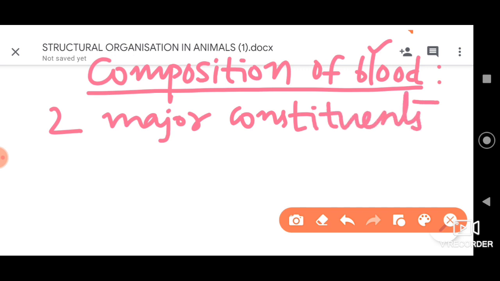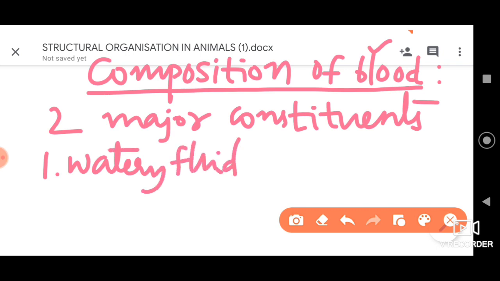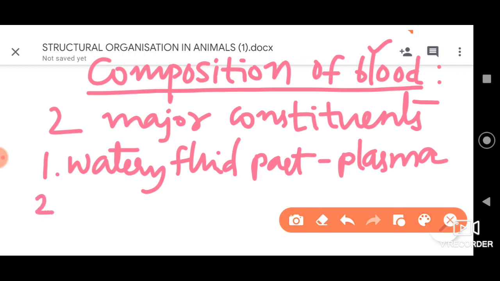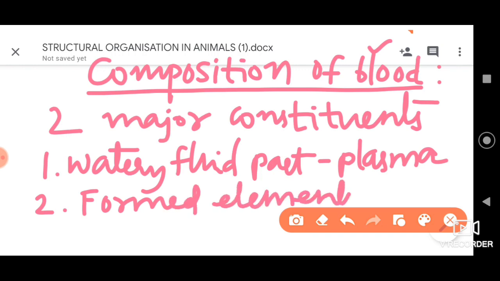So here the two major constituents are, the first one, we have the watery fluid part, we call that the plasma, all right. Then the second we have is formed elements, all right.